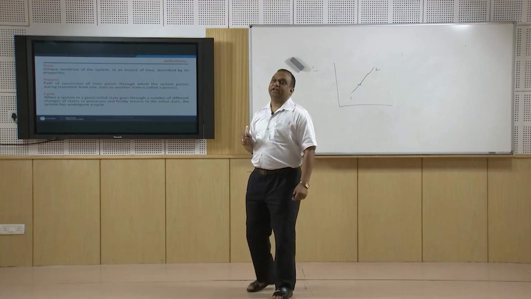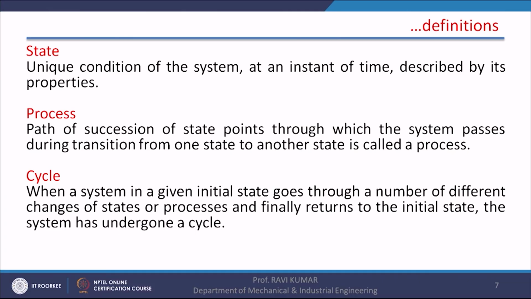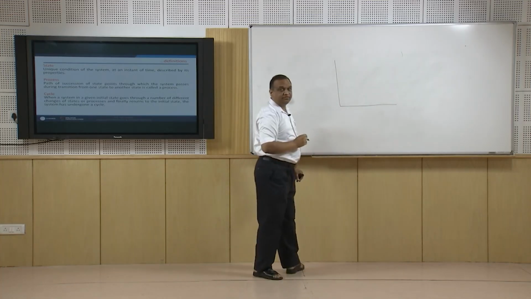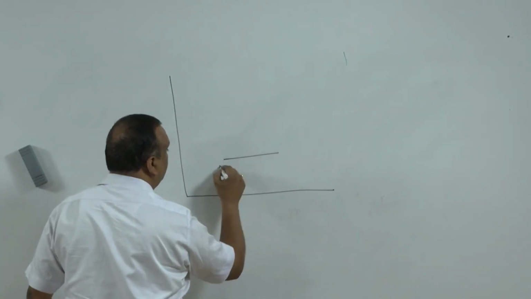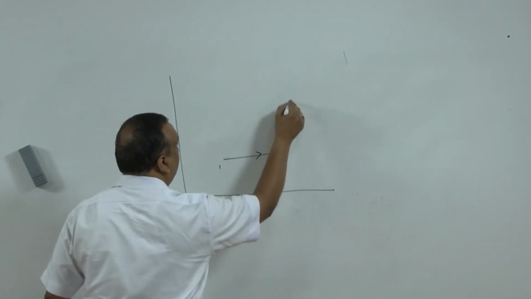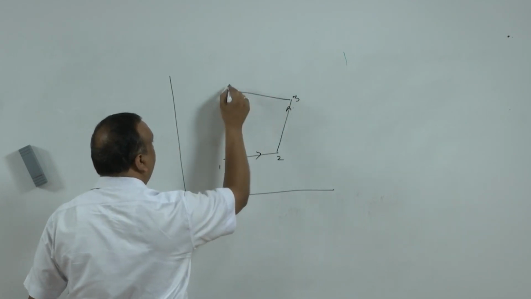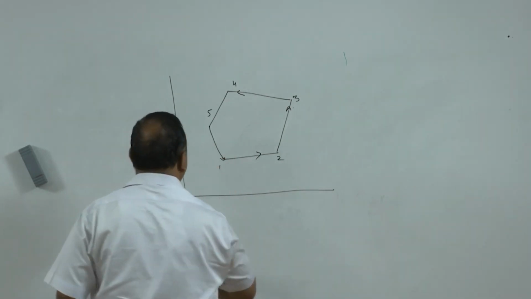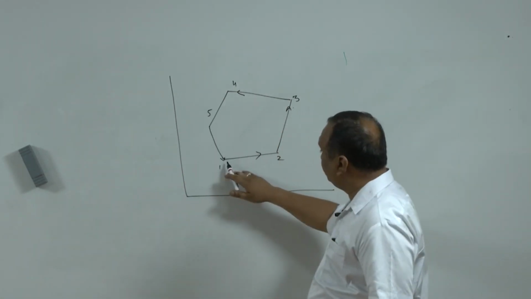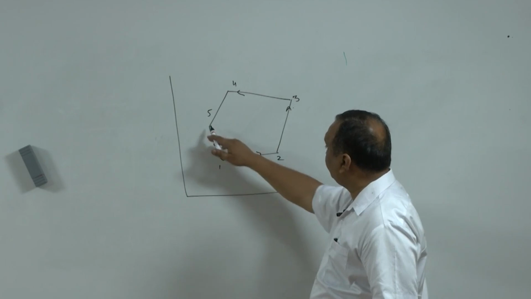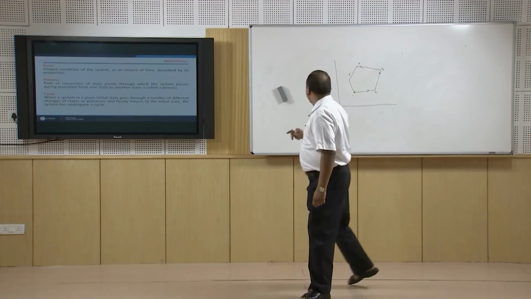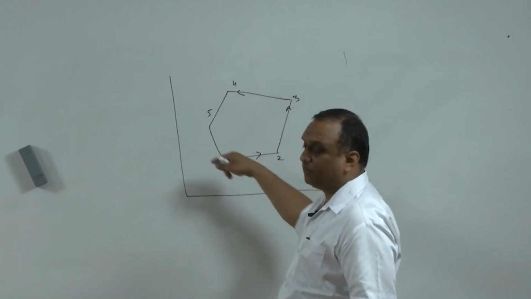Now cycle or cyclic processes. Cycle is a combination of number of processes. Suppose there are number of processes starting from 1 to 2, 2 to 3, 3 to 4, 4 to 5 and 5 to 1. So the initial state of the first process and the final state of the last process are the same, then this is known as a cyclic process, or this is known as a cycle, thermodynamic cycle.